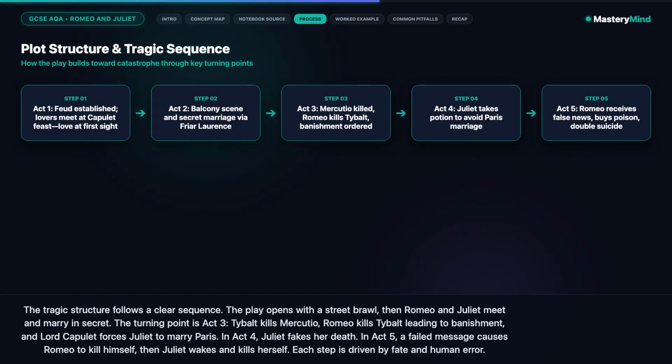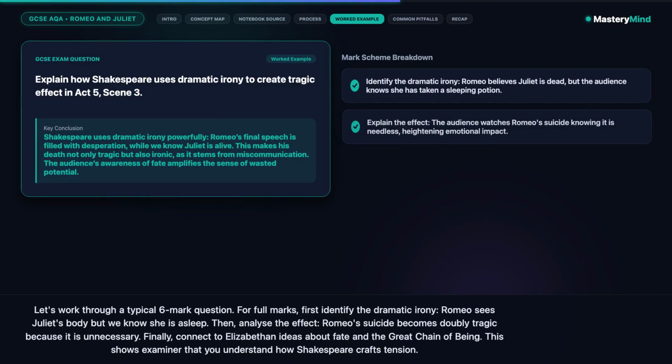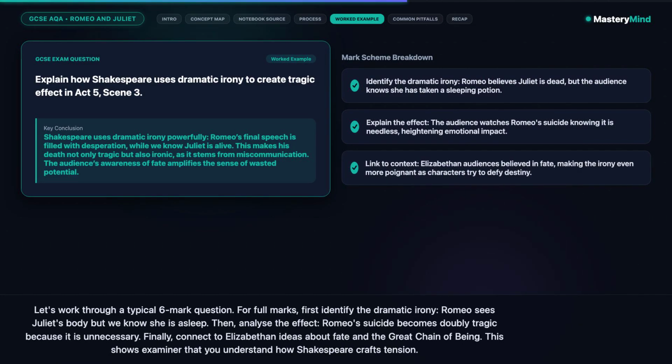Let's work through a typical 6-mark question. For full marks, first identify the dramatic irony. Romeo sees Juliet's body but we know she is asleep. Then, analyze the effect. Romeo's suicide becomes doubly tragic because it is unnecessary. Finally, connect to Elizabethan ideas about fate and the great chain of being. This shows the examiner that you understand how Shakespeare crafts tension.